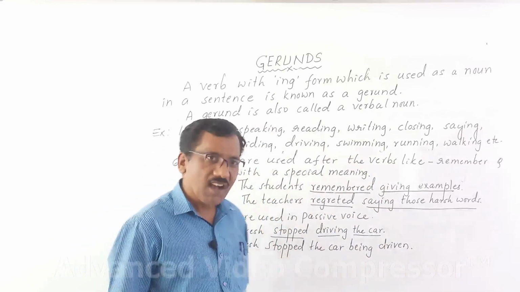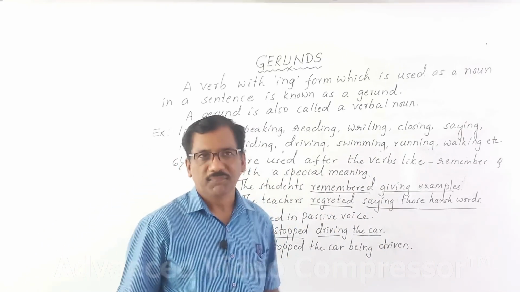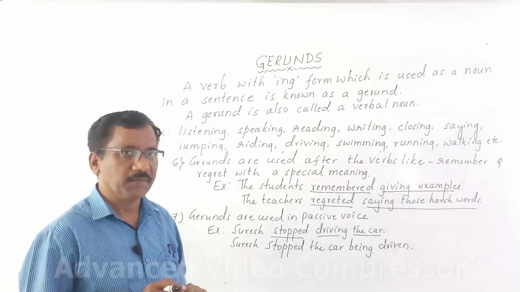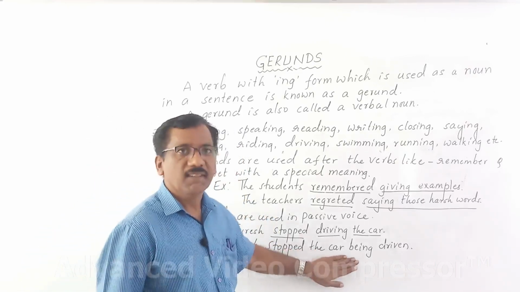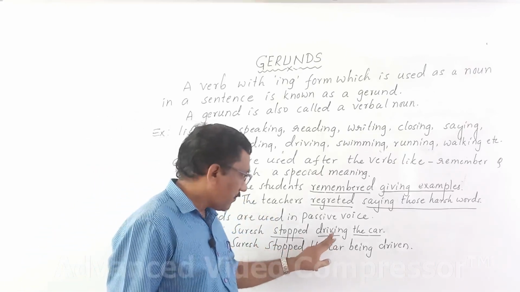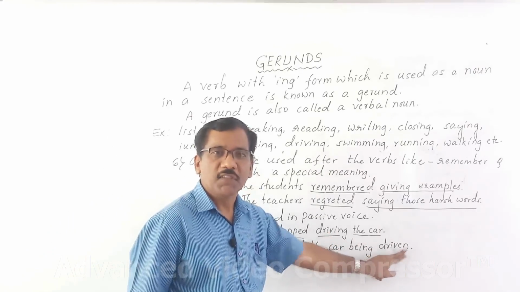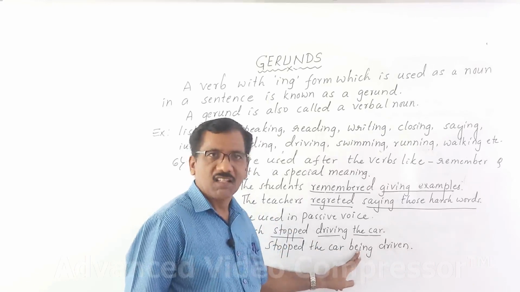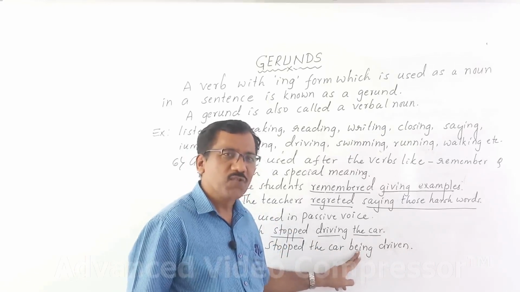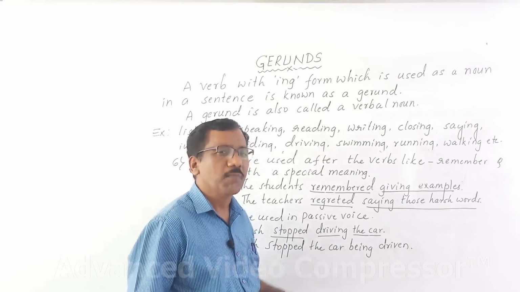Suresh stopped the car being driven. I hope this point is clear. Here, gerund is converted into PPF and PPF is preceded by being. This is the way how we have to change gerund into passivize.